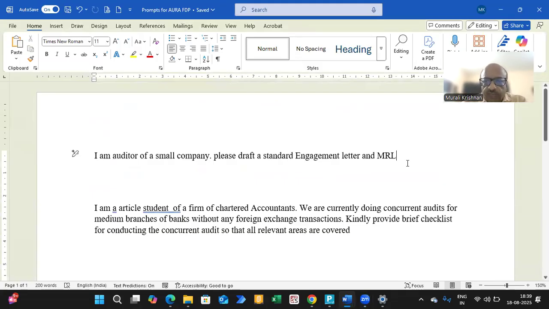We are going to discuss a very important topic. As you all know, ChatGPT was released in 2023. After that, there has been a huge amount of improvement in it. As a result, even our profession has gone through a lot of change. In fact, the Institute started a course called AICA for chartered accountants.